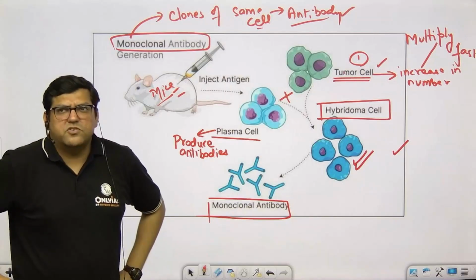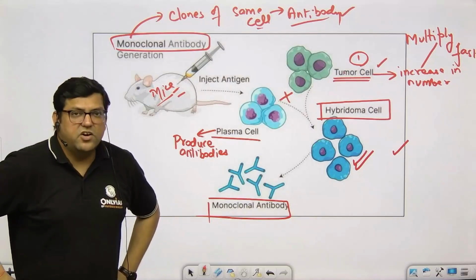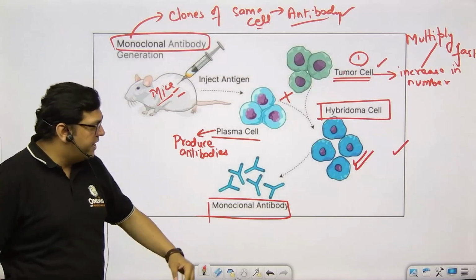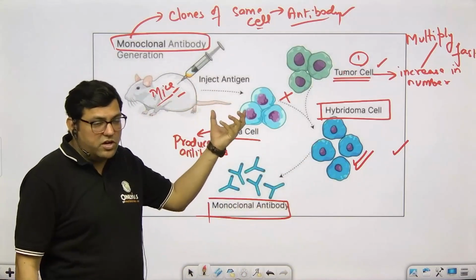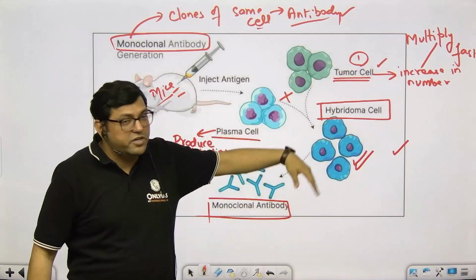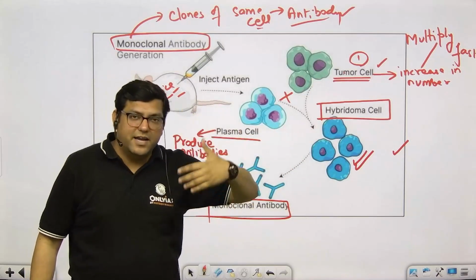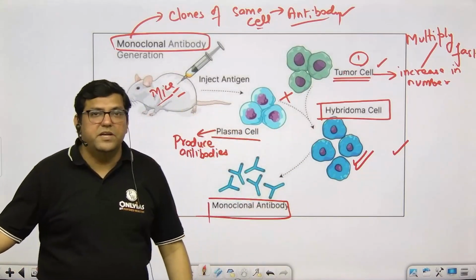So what is the purpose of making such antibodies? All the antibodies will be of the same type, and we need not take care of the animal for a longer period. We can get these antibodies from the hybridoma cells again and again and again with minimal cost.